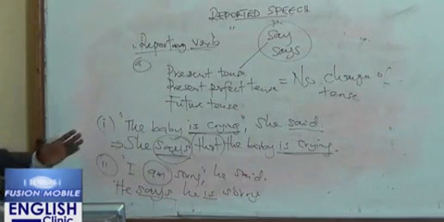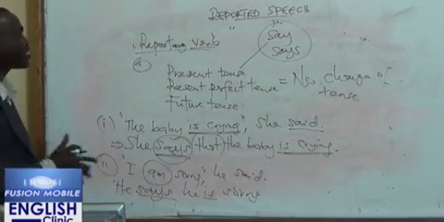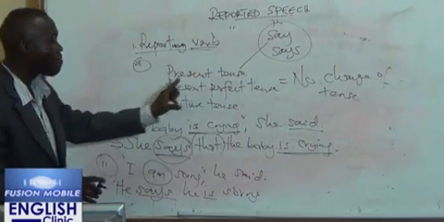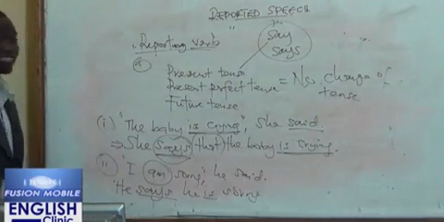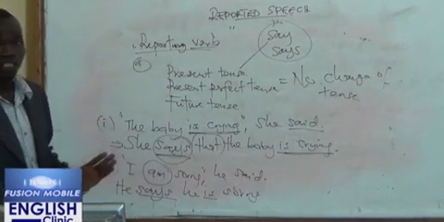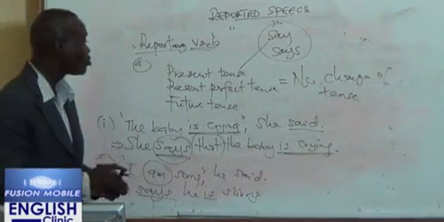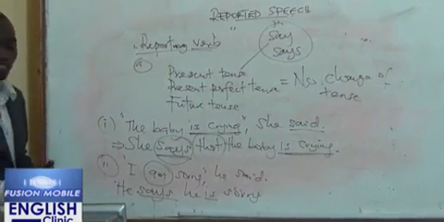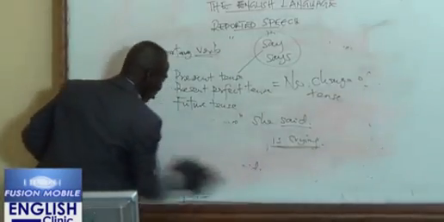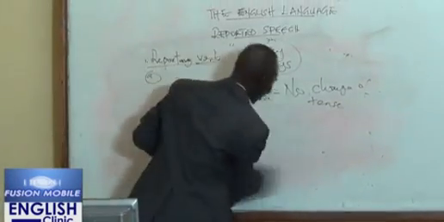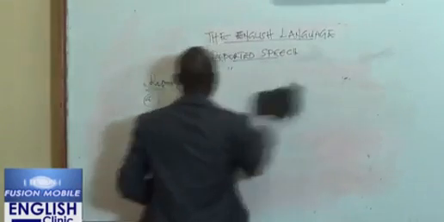So what you need to know is that whenever your reporting verb is in present tense, present perfect tense or future tense, there will be no change of tense in the words you are reporting. So that is rule number 1 concerning the reporting verb. Now, let's look at the second rule concerning the reporting verb.